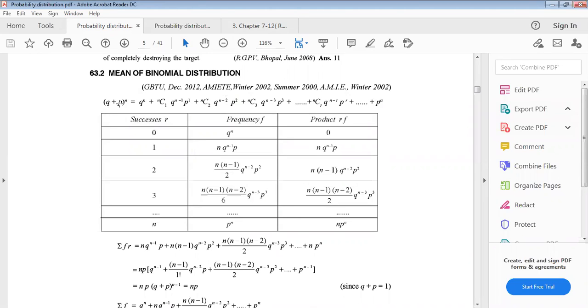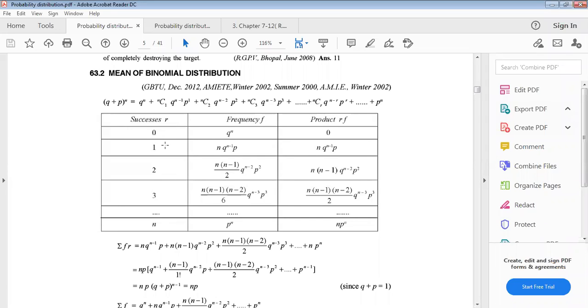This expansion can be written as q to the power n, nC1 q to the power n minus 1 p1, nC2 q to the power n minus 2 p square, nC3 q to the power n minus 3 p cube, and so on up to p to the power n. So we can make a table with three columns. The first column is the number of successes r and frequency f. The second column is the product r into f.